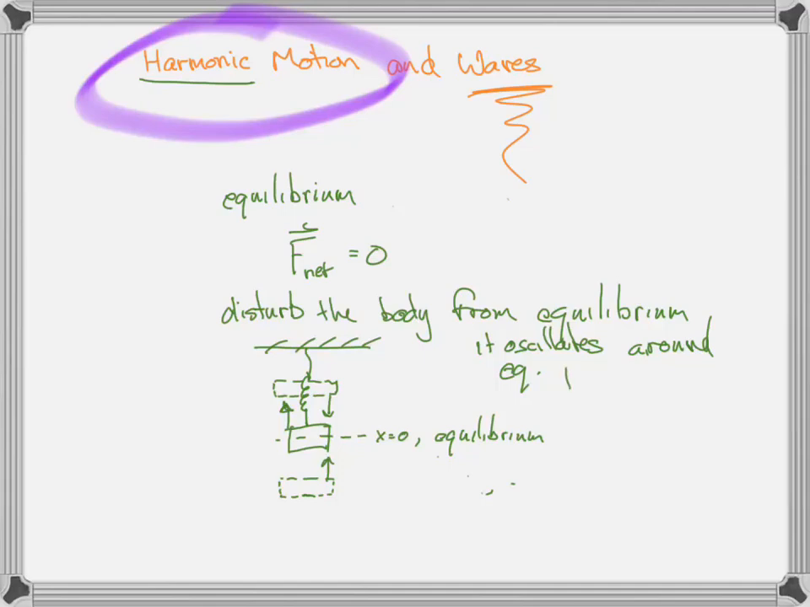I'm just going to abbreviate equilibrium EQ. It oscillates around the equilibrium position. Those are the characteristics of harmonic motion: there's equilibrium, and the body just continually oscillates. The reason why it undergoes harmonic motion is because it continually tries to get back to equilibrium.